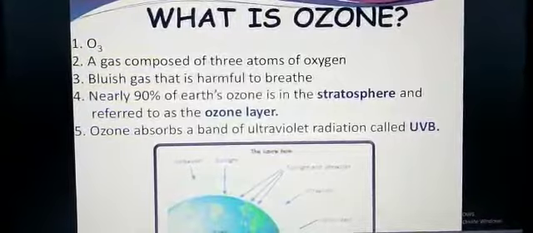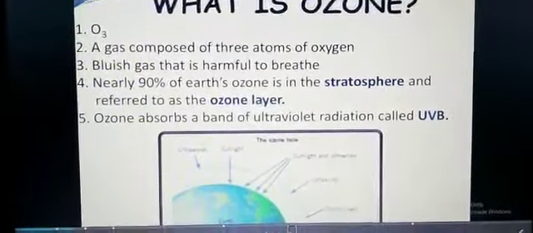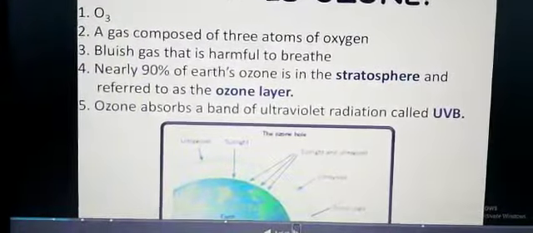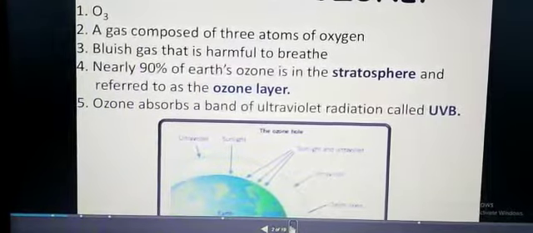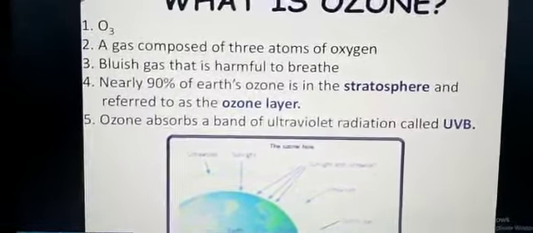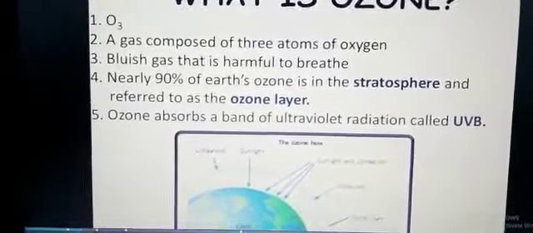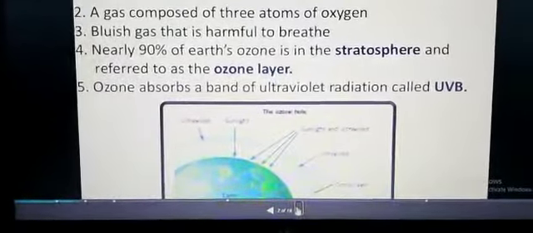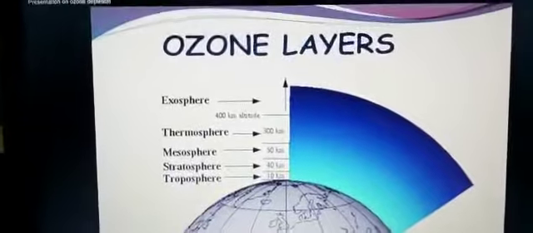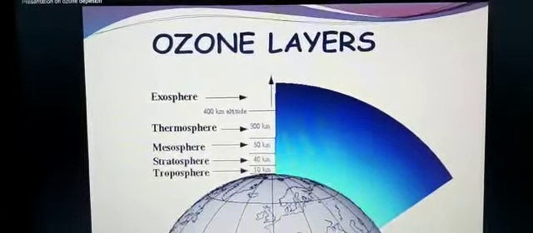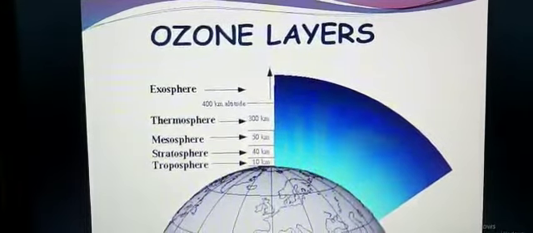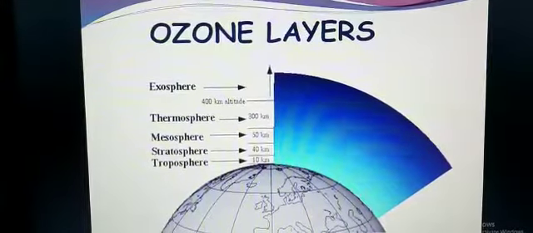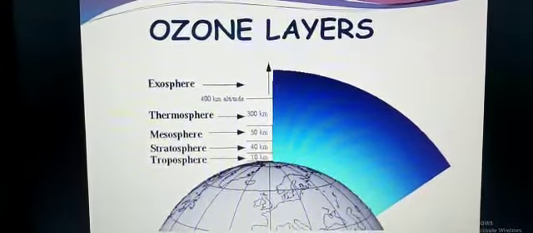Now you can see the ozone hole here on this slide. So children, this was ozone. Next, in the next slide, you can see the layers of the atmosphere and how much each layer covers. In the troposphere it is 10 kilometers.